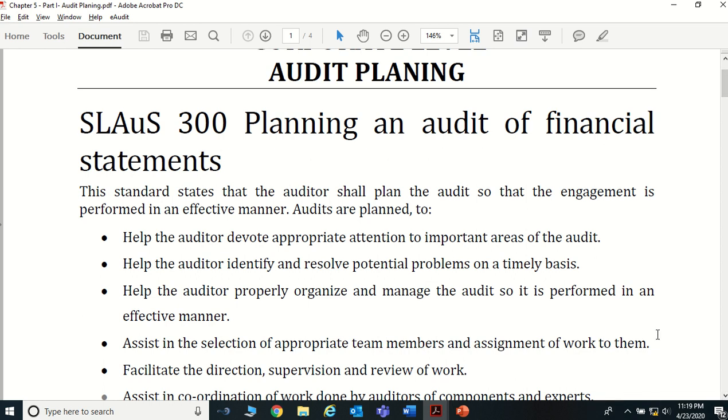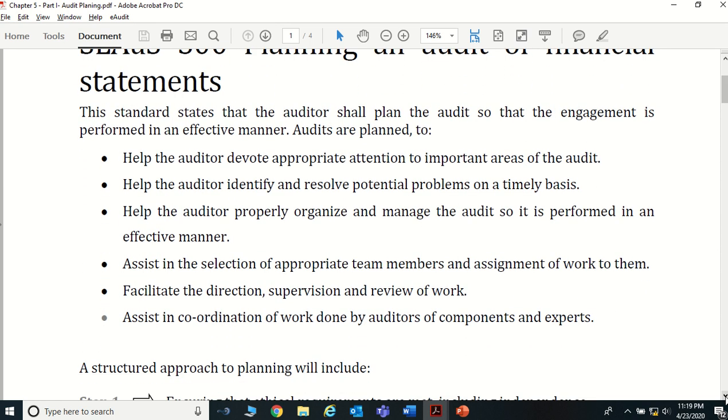Through this standard, you can learn what the important aspects of planning are. So why is it important for an auditor to plan the audit? This may sometimes be a particularly questionable area. Why is it important for an auditor to plan a particular financial statement audit? So why is audit planning important? It says it helps the auditor to devote appropriate attention to important areas of the audit.